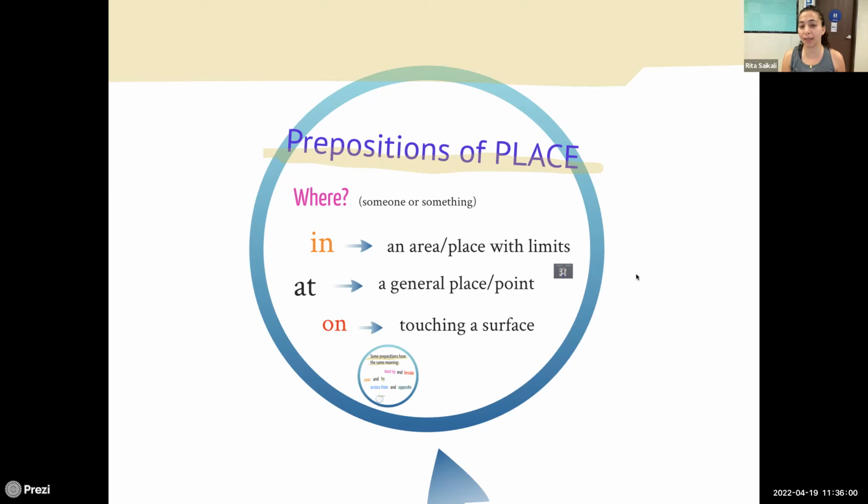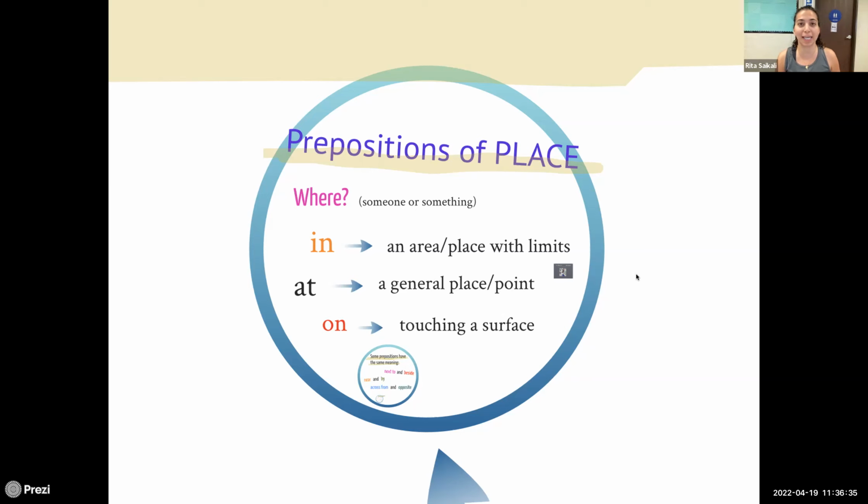So I'm in the park, okay? Which means the park has a limit, right? So you're in the middle of that park or somewhere inside that park. I'm at the basketball court. It's a very specific location, not bound by a limit, but a general place or a very specific point in that place. I'm on the basketball court, meaning that you're standing on it, okay?